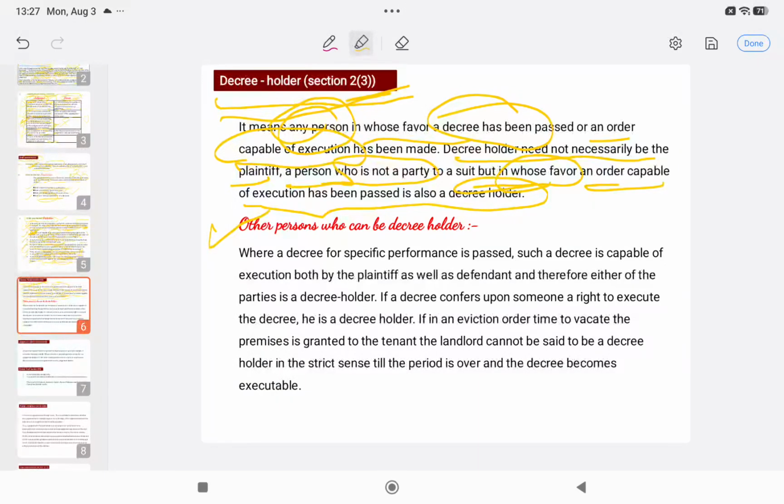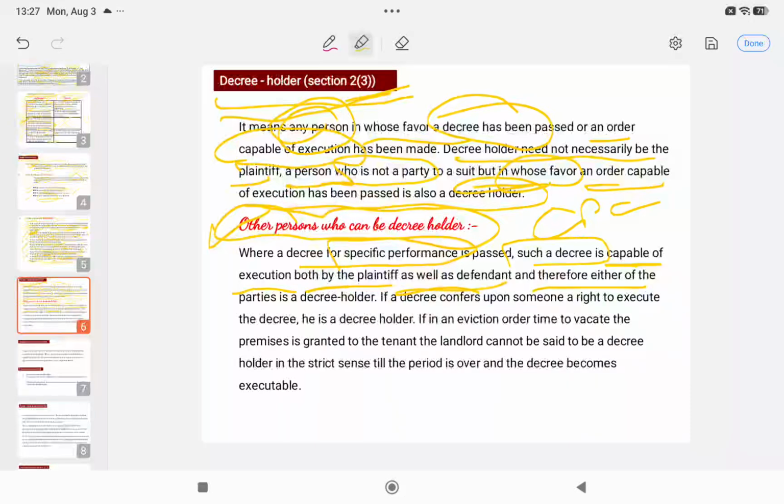Who are the other persons who can be a decree holder as per the CPC? See, when a decree for specific performance is passed, this is a kind of decree which is capable of execution by the plaintiff as well as the defendant. So not only the plaintiff is the decree holder or the defendant is the decree holder; either of the parties, because this kind of decree is capable of execution by both the parties. So any party can be the decree holder here.